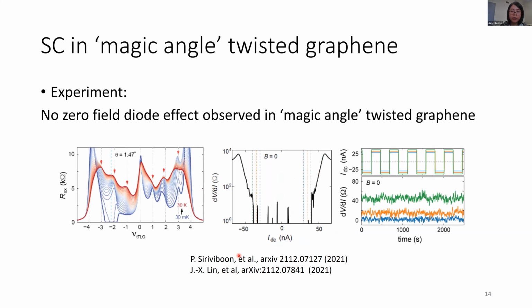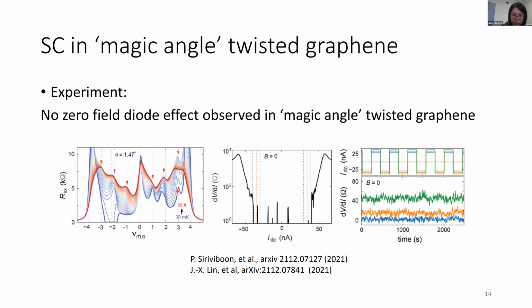And indeed, here I'll show our experiment. In this experiment, we have a magic angle twisted trilayer graphene. As the resistance as a function of filling shows here, at integer fillings there are correlated insulating states corresponding to the breaking of flavor symmetry. And we also see superconductivity on the hole doping side of this system.